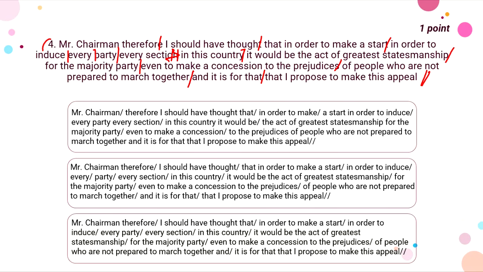So we make pauses at these places where I marked, right?